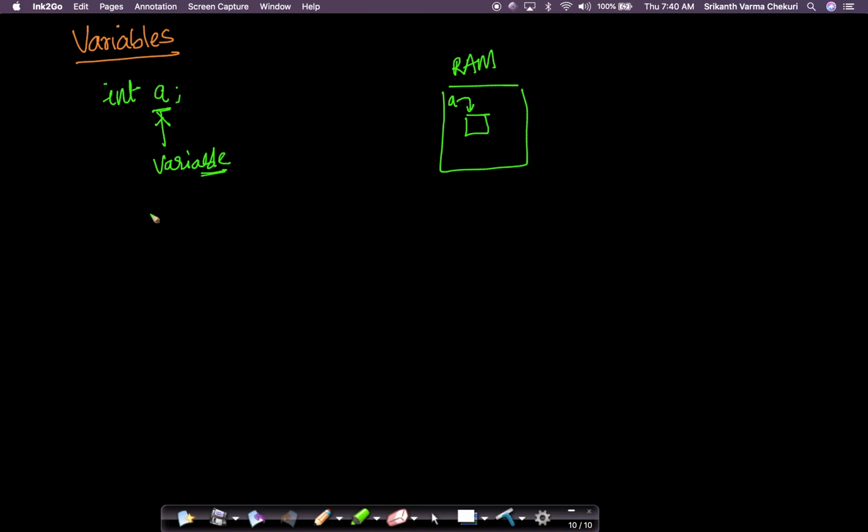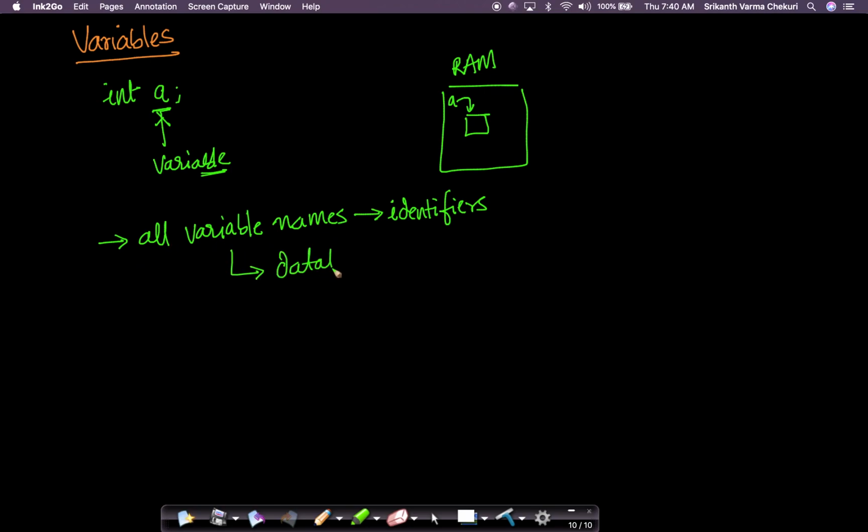The key thing about a variable is that all variable names need to be identifiers in C, and we've seen what an identifier in C is. And all variables should have a data type. Here, int is the data type and a is the name of the variable.